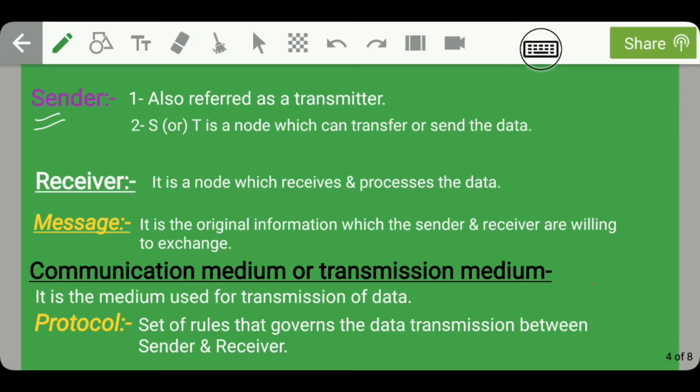The second component of a network is the receiver. The receiver is a node which receives and processes the data. The third component of a network is the message. Message, as you all know, is the original information which the sender and receiver are willing to exchange. In our case it is the lecture which I want to deliver to you. Communication medium or transmission medium is the medium used for transmission of data. In our case it is YouTube. Protocol is a set of rules that governs the data transmission between sender and receiver.